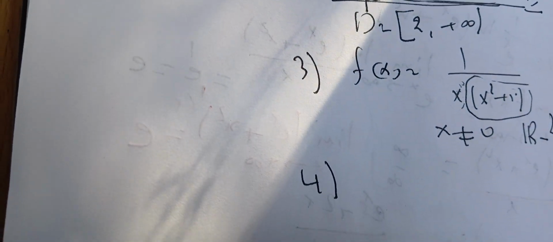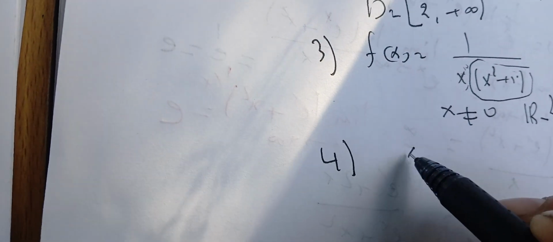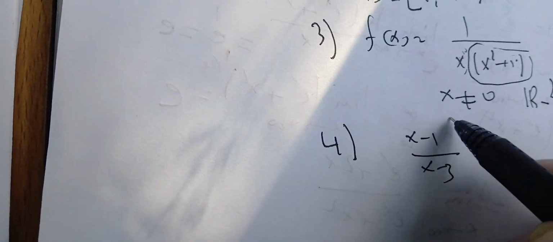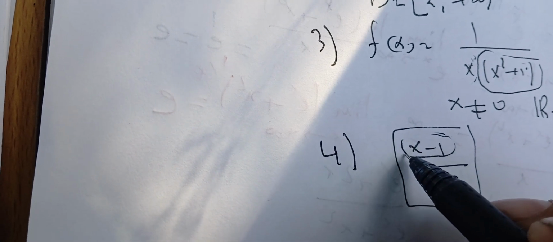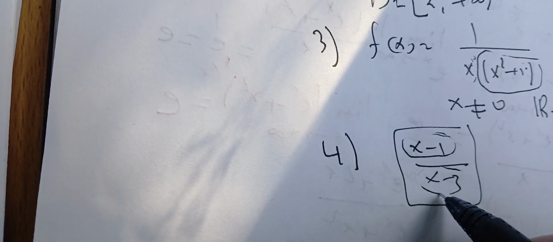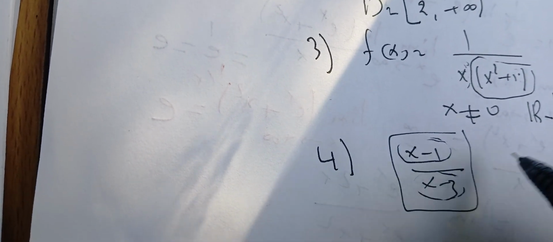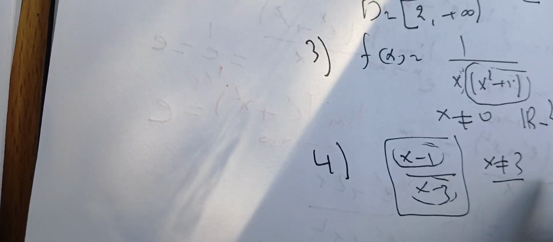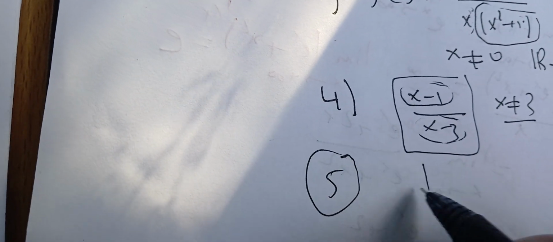Next, let's see what we can have when we have a fraction of two functions. In this case, when we have 0 on the top, we have no problem. But when we have it down in the denominator, it's a problem. We don't want to divide by 0. Therefore, we get rid of the 3. So therefore, here we have R minus {3}. Okay, that's the domain.